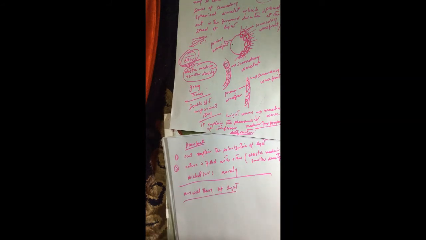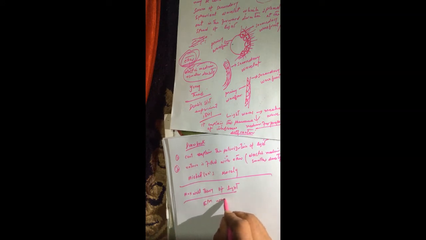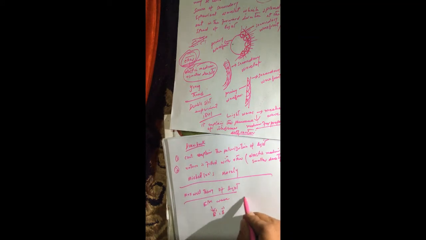Now, according to this theory, light is an electromagnetic wave. It contains both electric and magnetic fields, such that the electric and magnetic fields are perpendicular to each other.